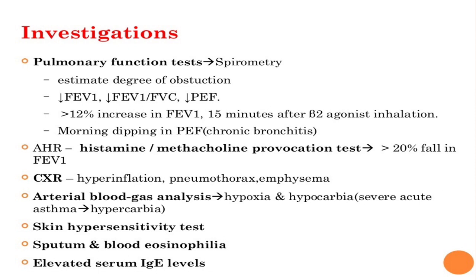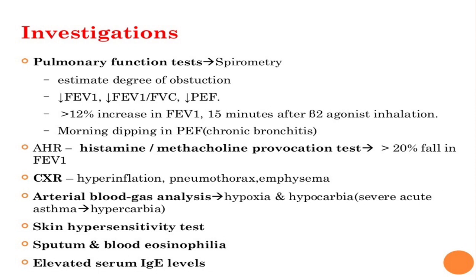There is morning dipping in PEF in chronic bronchitis. Second is the airway hyperresponsiveness test. It is also known as a provocation test, in which the doctor will administer histamine or methacholine. So it is a part of the inflammatory mediators. It will provoke the symptoms of asthma. Administration of histamine and methacholine will cause greater than 20% fall in FEV1. We know that histamine is involved in narrowing of the airway, so histamine administration will cause a decrease in FEV1.